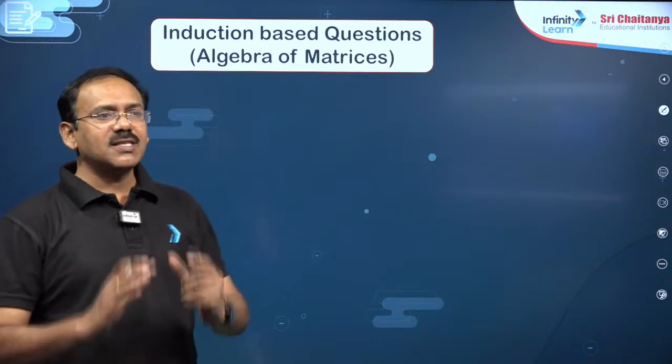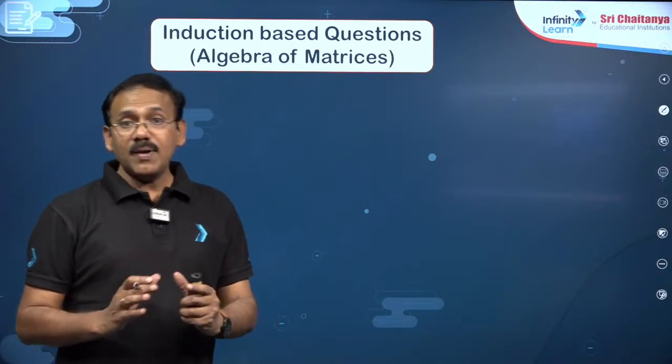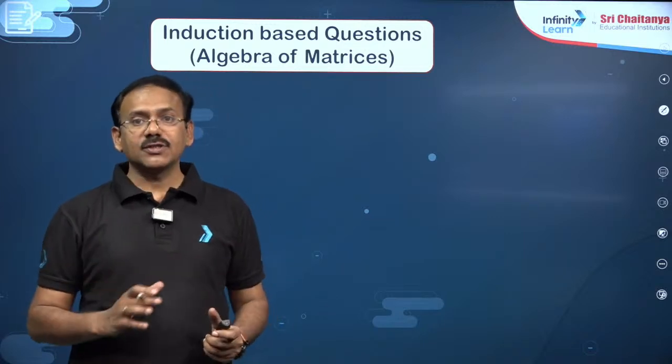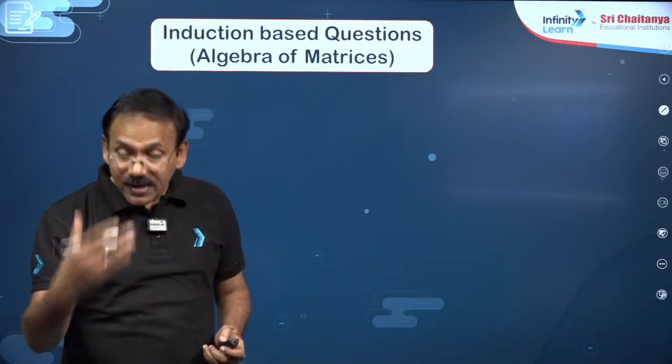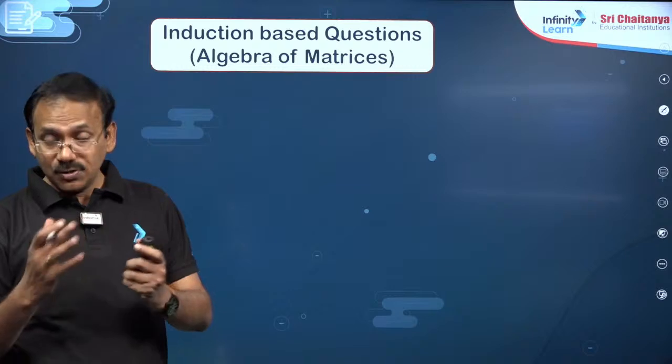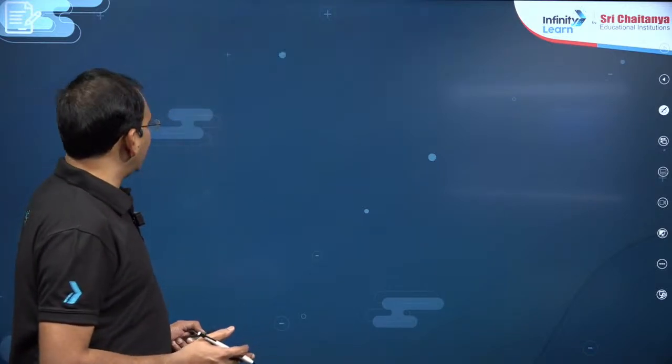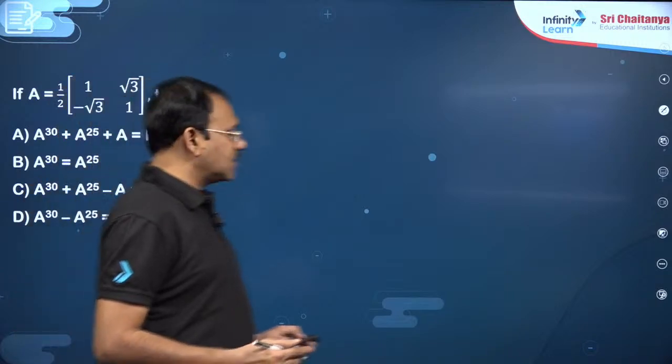Induction based questions mean a simple matrix will be given, and you may be asked to find a power 30, a power 50 kind of questions. For higher powers, you need to find the square, the cube, the power 4, and observe accordingly. You have to guess what A is going to be. For example, let me take this question here.